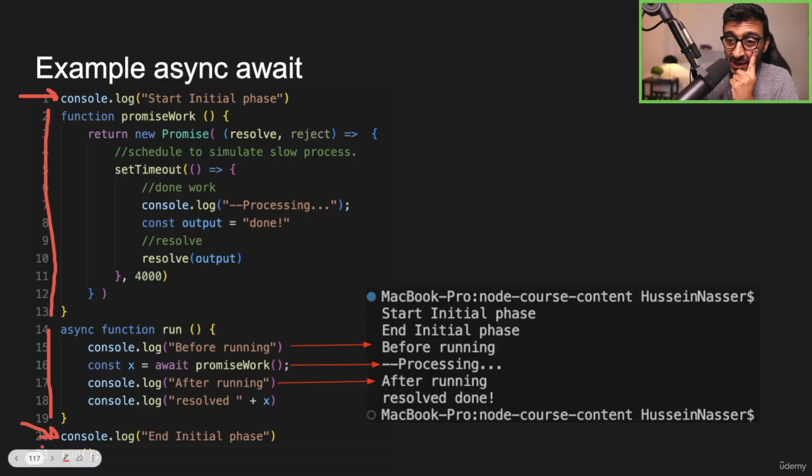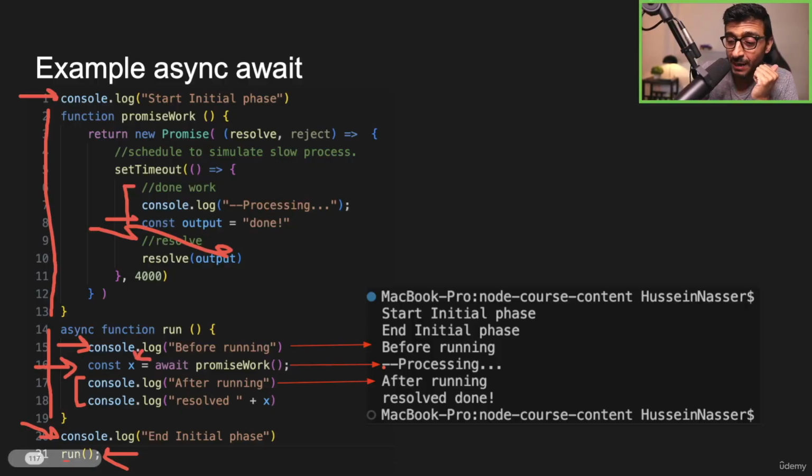And then I call run, which is the function, which then executes this before running, which then executes this promise work, which then schedules a callback that says, hey, let's go and do your thing, and whenever you're done, execute this. So what does that mean? Well, we executed before running. We went here. 4 seconds later, we executed this code, processing, correct? Resolve the output, which is done, which will be returned in the X.